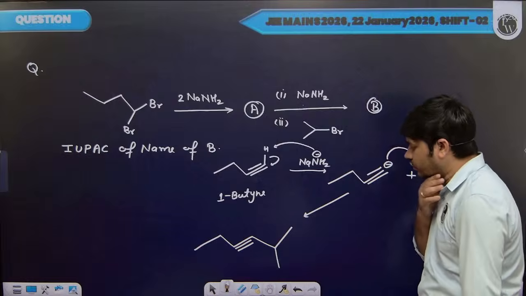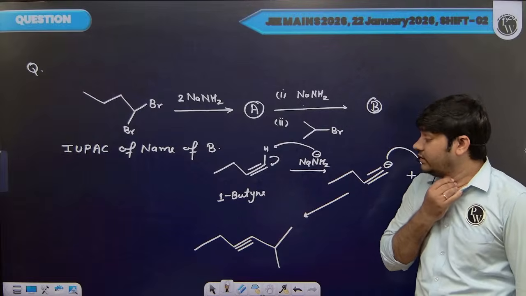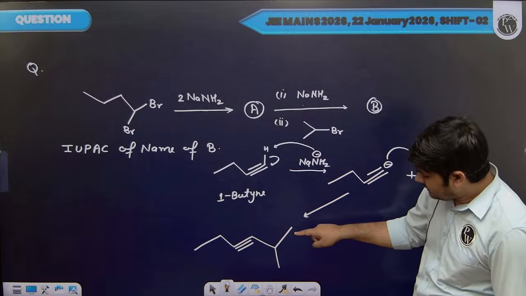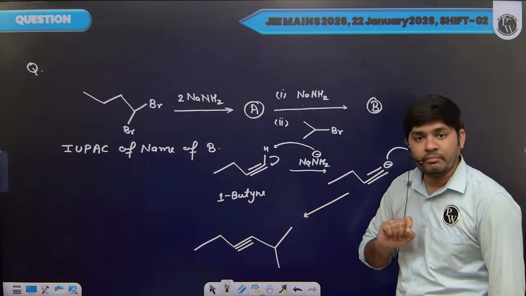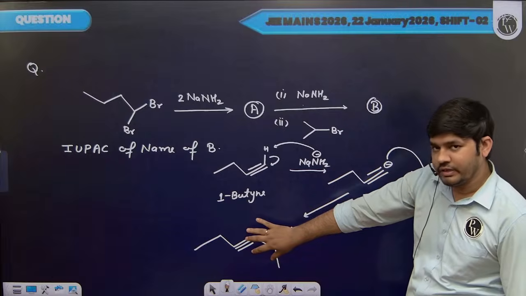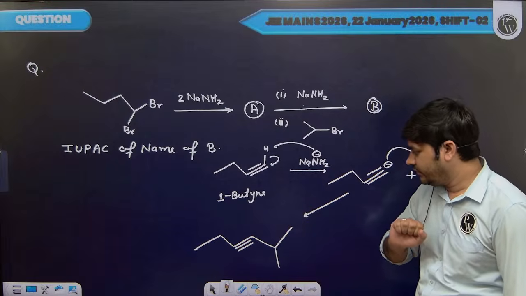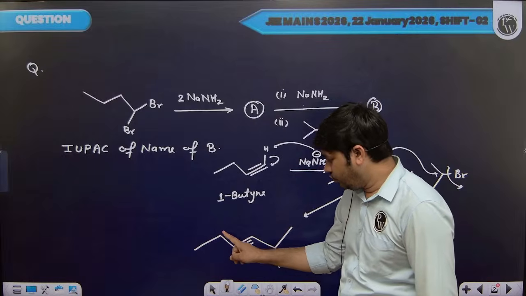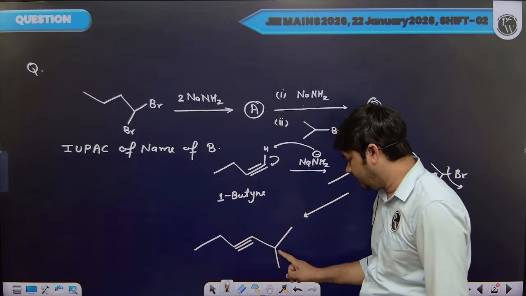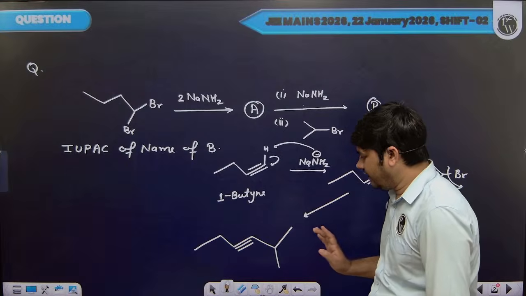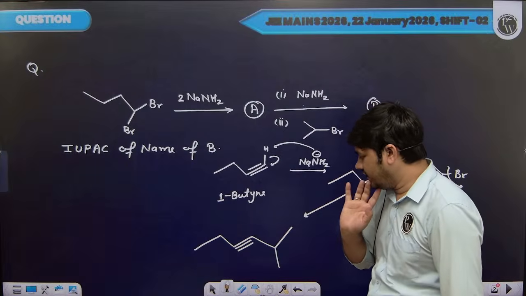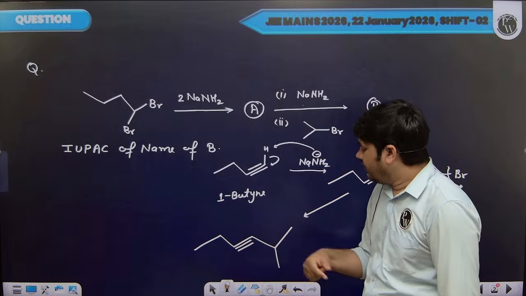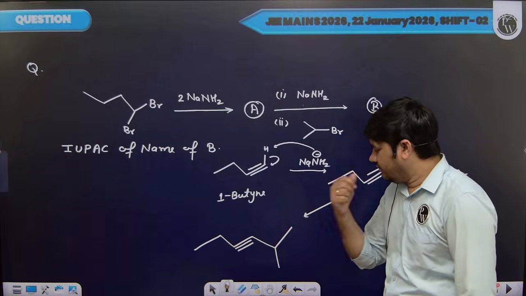If we need to write the IUPAC name, then between the alkyl group and the multiple bond, the multiple bond should be given higher priority. If we number from the left-hand side, 1, 2, 3, 4, 5, 6, our parent chain will contain 6 carbon atoms, and from the left-hand side the triple bond gets number 3.